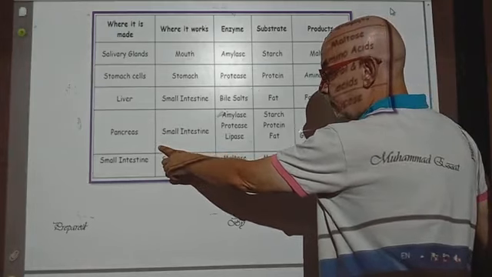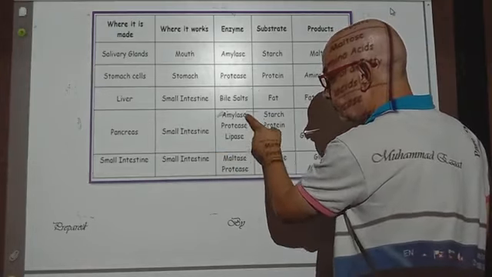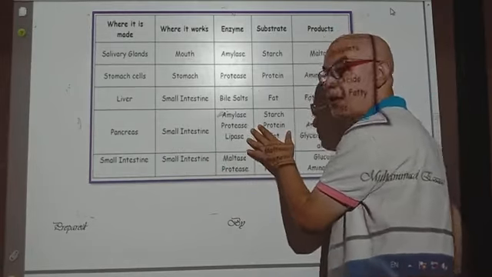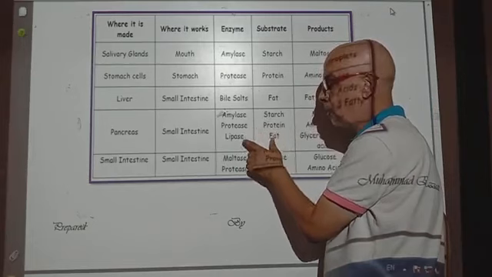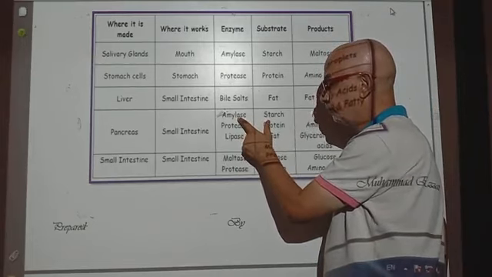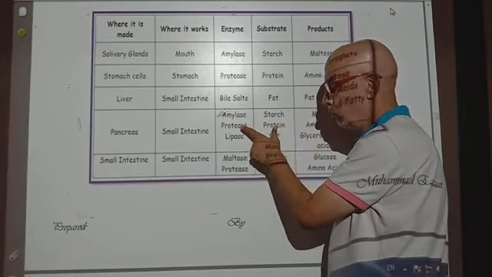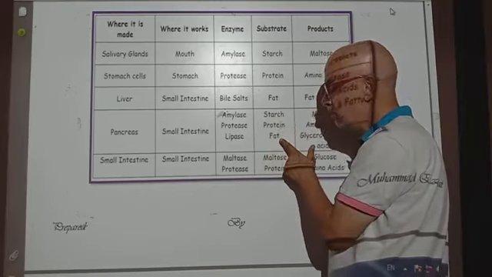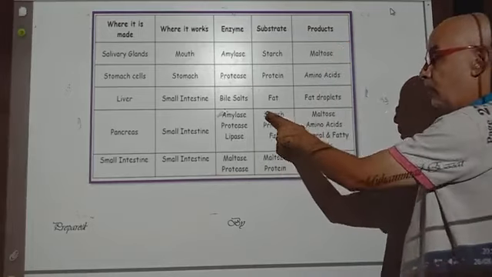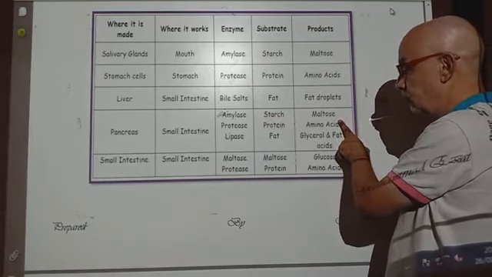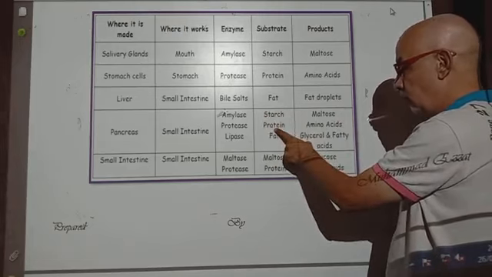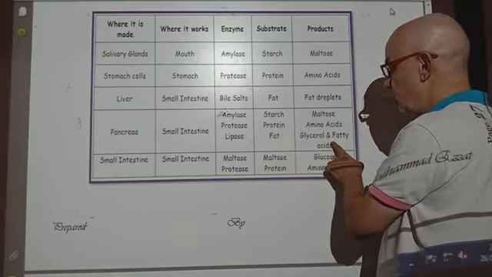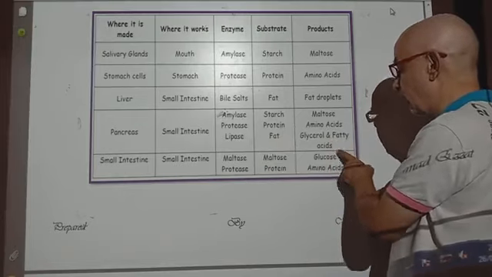Pancreas secretes 3 enzymes: amylase, protease, lipase. Amylase digests starch, protease digests protein, and lipase digests fats. Amylase changes starch into maltose, simple sugar, and protease changes protein into amino acids. Lipase acts on the fat, changing it into glycerol and fatty acids.